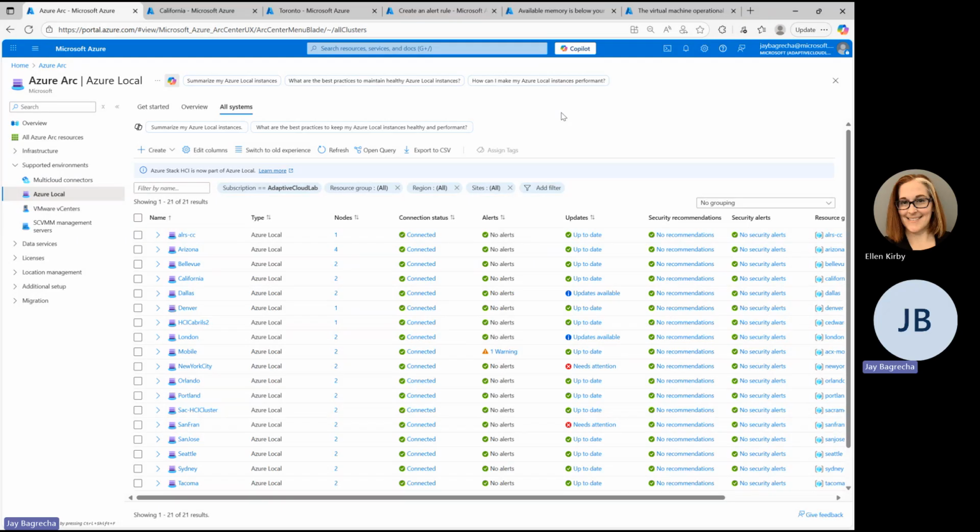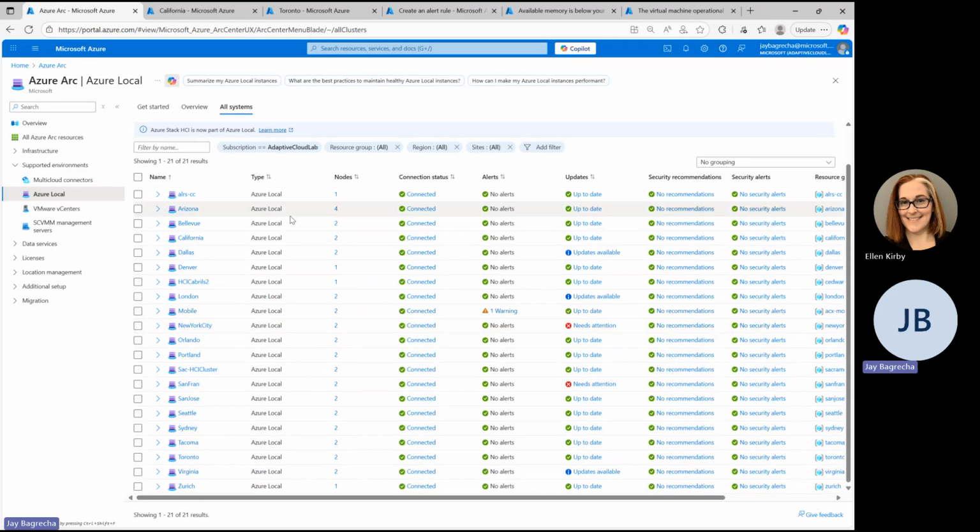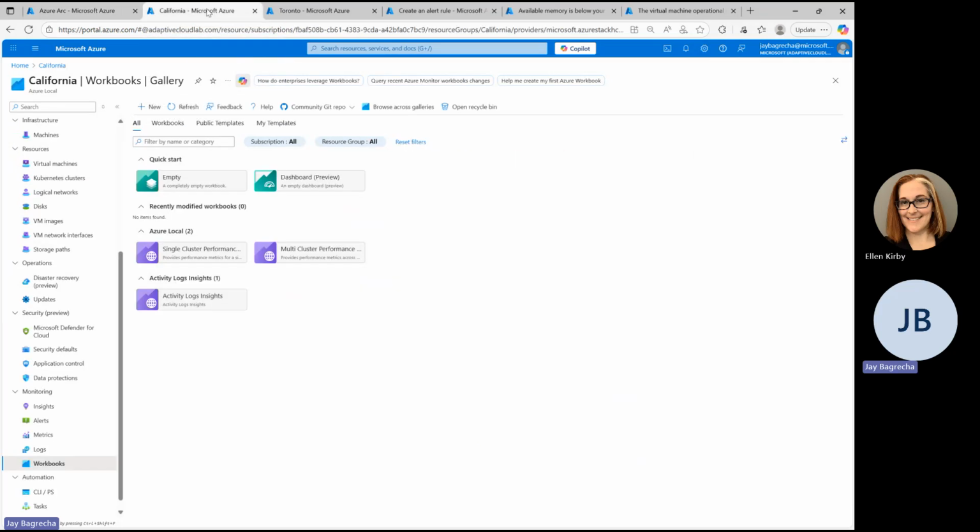First thing in the morning, he navigates to the all systems page. He checks out all the Azure local instances. From there, he drills into each of the clusters which has maybe alerts or warnings, and checks out the monitoring tabs. That's the thing they have been doing, right? Mhm. But this is very tedious when you have hundreds of clusters for our bigger customers. So today we are introducing the multi-cluster performance metrics workbook.